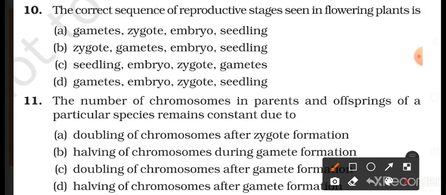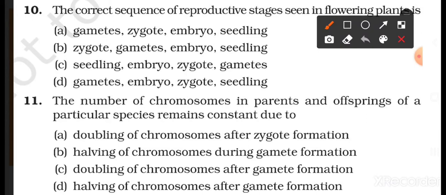The number of chromosomes in parents and offsprings of a particular species remain constant due to option A, doubling of chromosomes after zygote formation, halving the chromosomes during gamete formation, doubling the chromosomes after gamete formation, and halving the chromosomes after gamete formation. And the correct answer is B, halving the chromosomes during gamete formation.